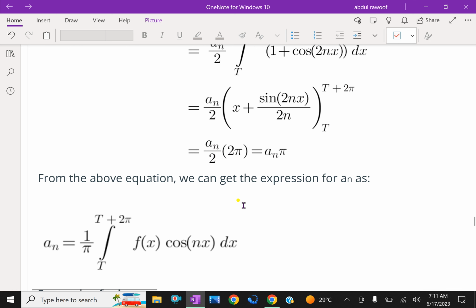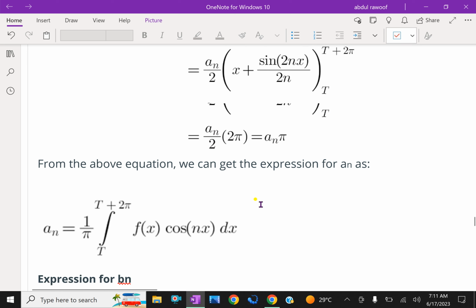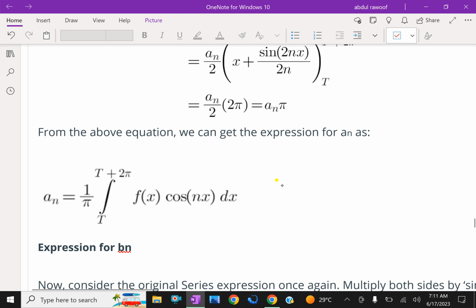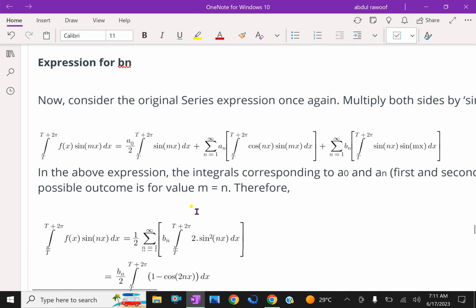From this equation we get the expression for an as 1 by pi integral t to t plus 2 pi f of x cos nx dx. Similarly, for bn we have the following.